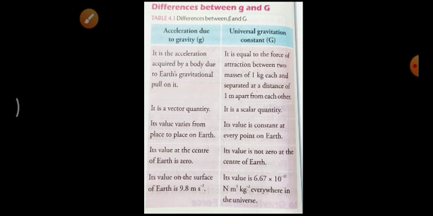Last class we already discussed and learned about the relation between capital G and small g, that is, gravitation and acceleration due to gravity. Then the value of acceleration due to gravity, small g, is 9.8 meter per second square. How to calculate that, all those things we have already discussed and learned, and I hope all of you have understood that properly.